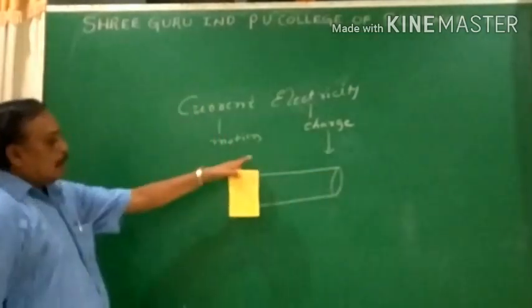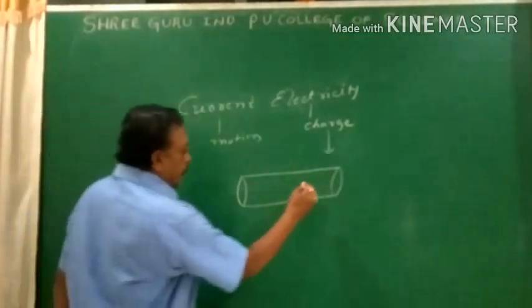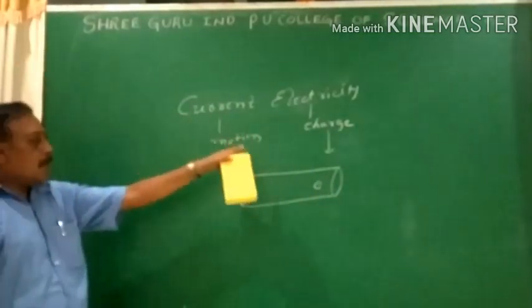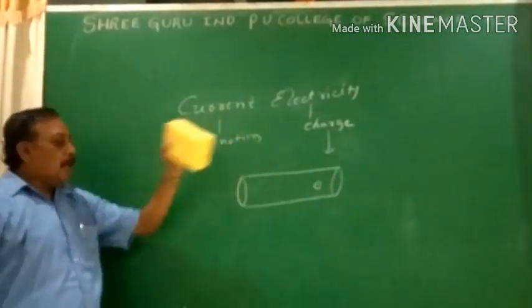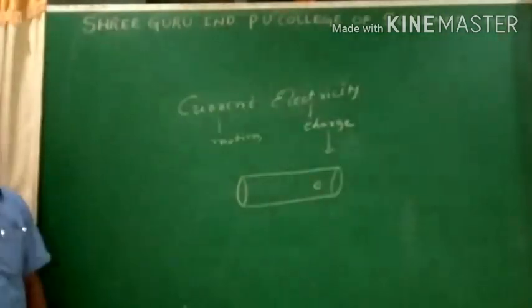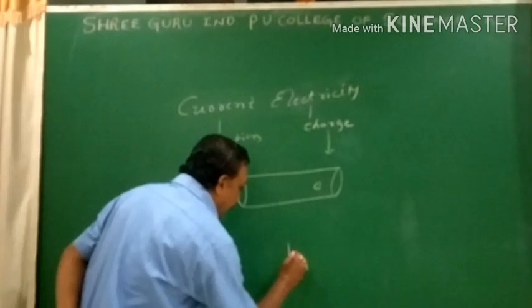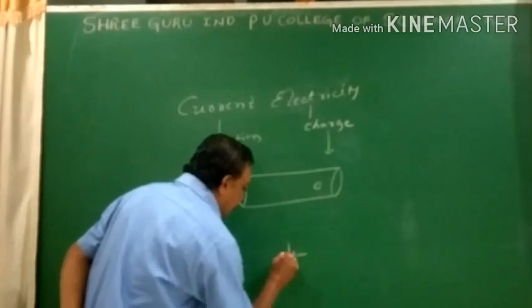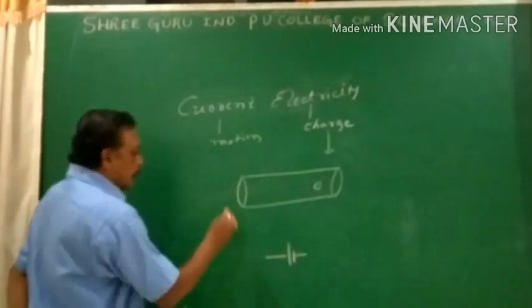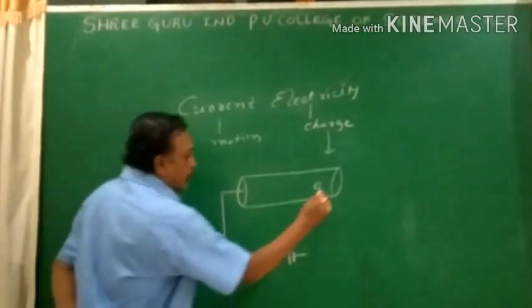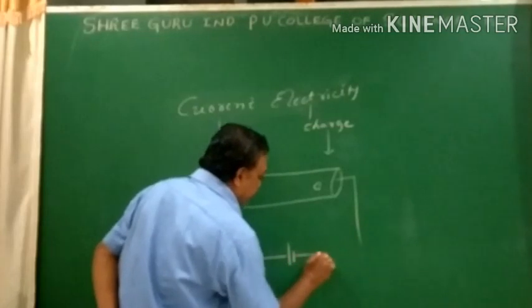I take the conductor. There are a large number of free electrons. Now, this is the electron. So, to establish the electric field, I need electromotive force. That electromotive force is going to be obtained from the cell or battery. I take the cell; the positive terminal of the cell is connected to one end of the wire, the conductor, and the negative terminal is connected to the other end of the conductor.